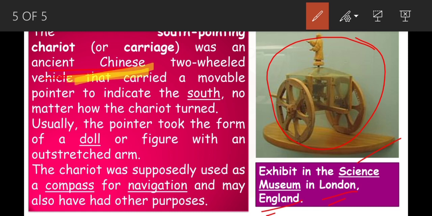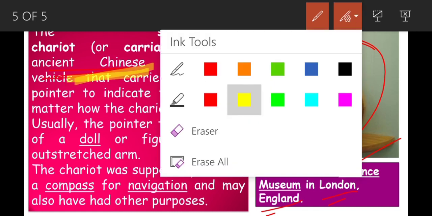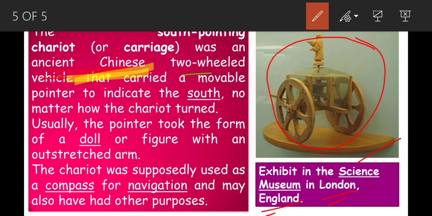The ancient Chinese people's two-wheeled vehicle. You can observe only two wheels here. Normally the chariot, like bullock carts, will have three wheels: backside two wheels, front one wheel. But this is a two-wheeled vehicle.